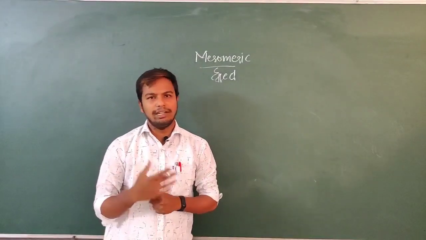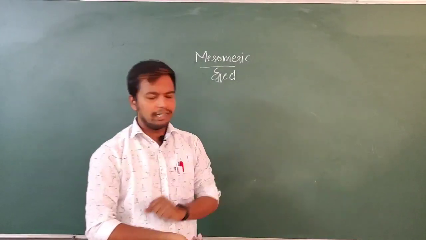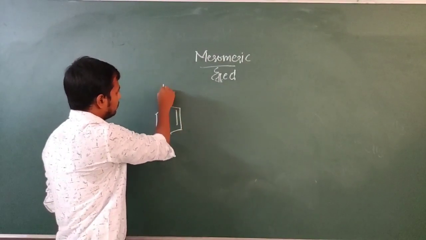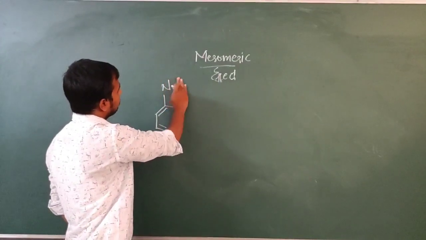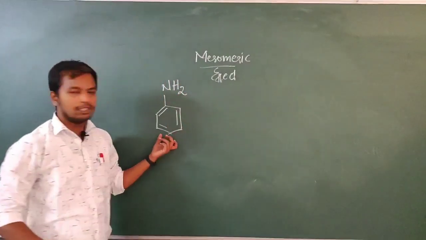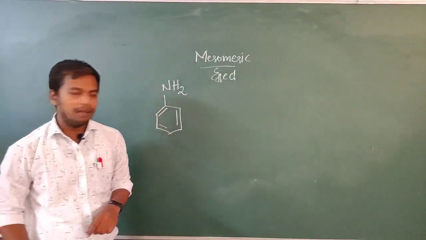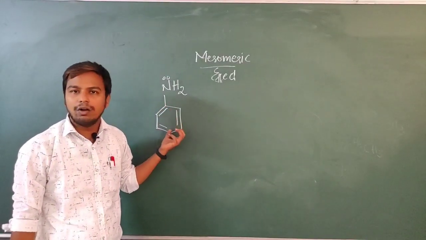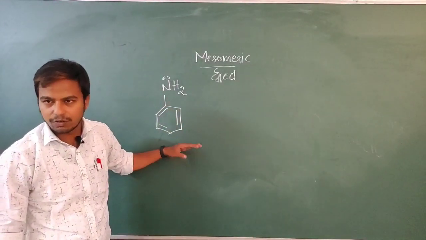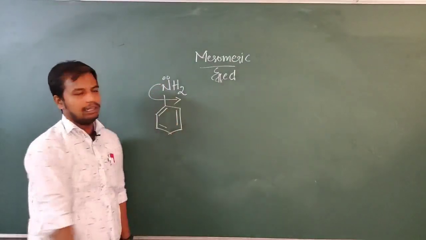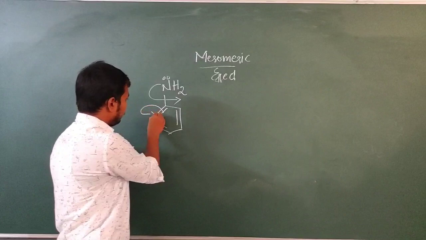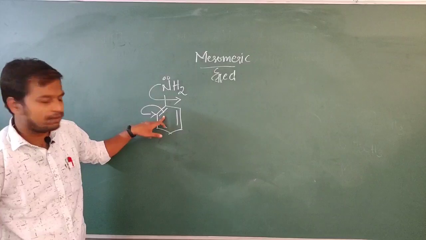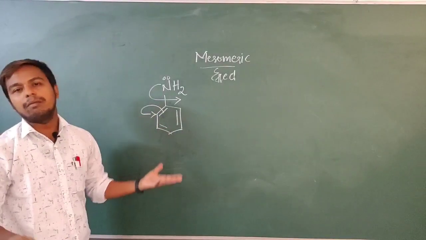Stability. When we consider stability, the mesomeric effect plays an important role. So let's take two examples. What is this species? Aniline, right? Nitrogen has a lone pair of electrons, so it can donate the electrons towards the ring side. See, electrons migrate here, and the pi electrons in the aromatic system move towards the carbon atom, and a carbanion is generated.